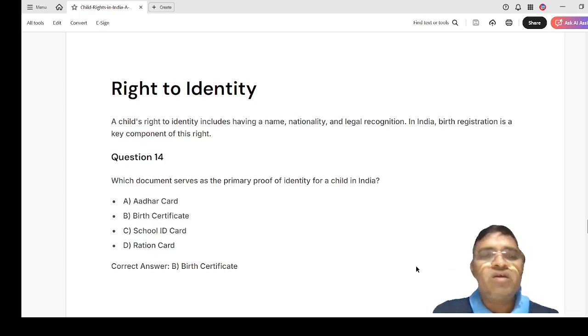So, here I already studied this. The options are A, Aadhaar card, birth certificate, school ID card, ration card. So, what is asked here? Primary proof of identity for a child in India. It is the birth certificate.